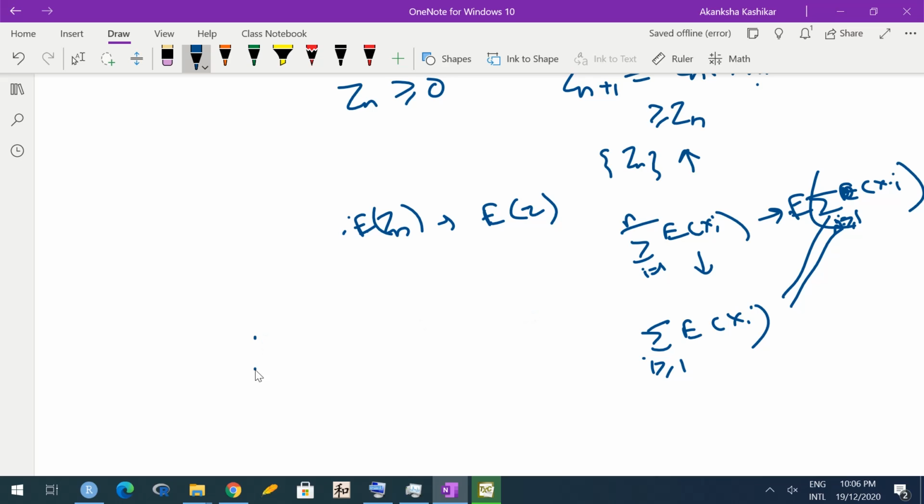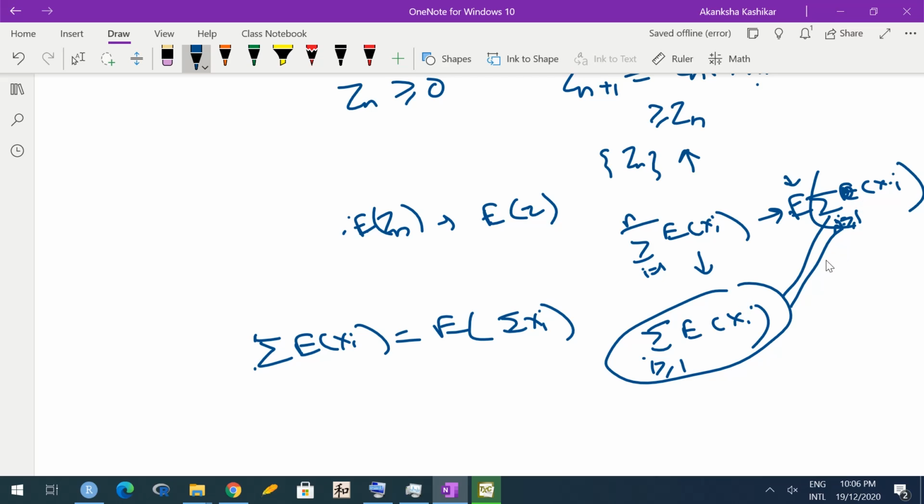Hence the sum over expected xi is the same as the expectation of the sum of xi, because the monotone convergence theorem told me that it converges to this limit, whereas my series knowledge tells me that it converges to this limit. So both the limits must be the same, and hence we have proved that the expectation and infinite sum can also be interchanged, provided that all the random variables involved are non-negative.